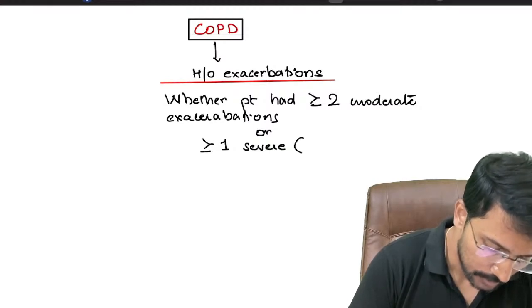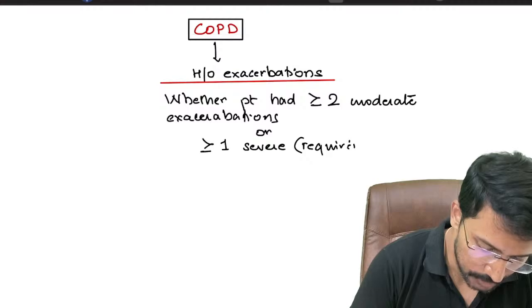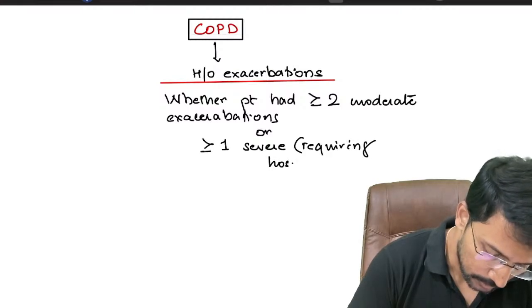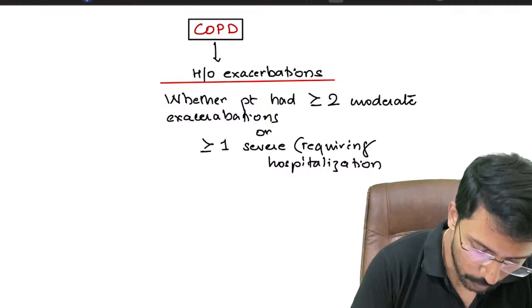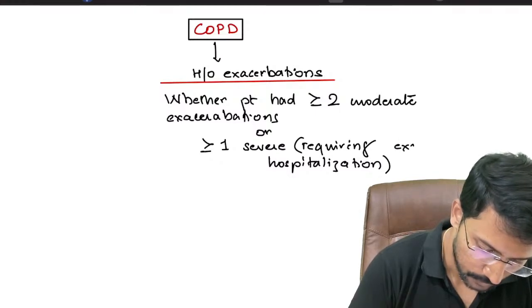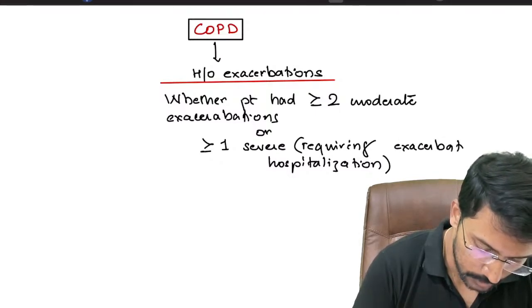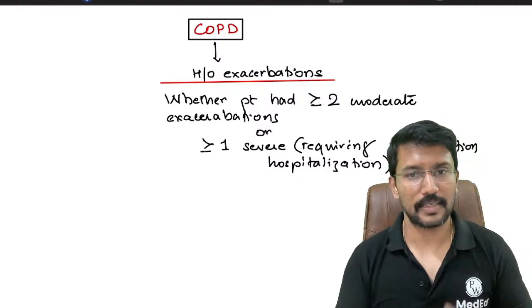When I say severe, it refers to requiring admission or hospitalization. This is the information I want you to gather from the question. This is our step number 1 to understand the category.